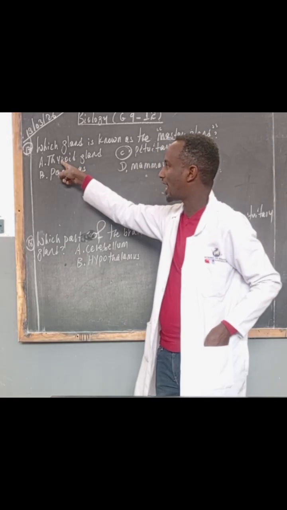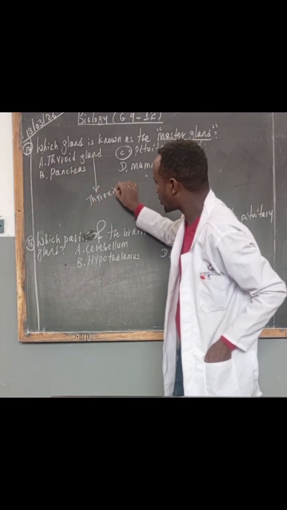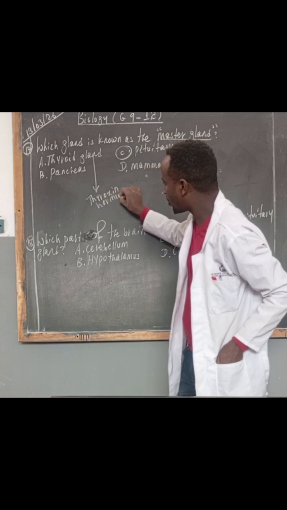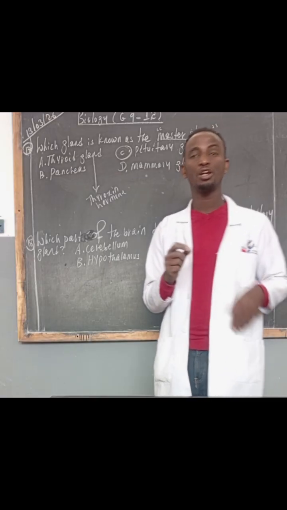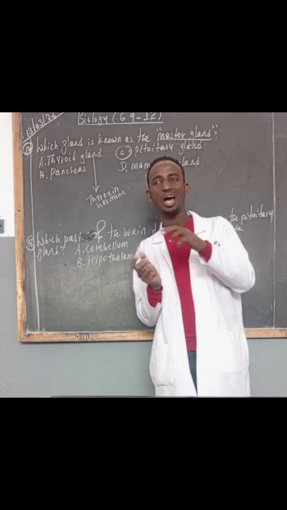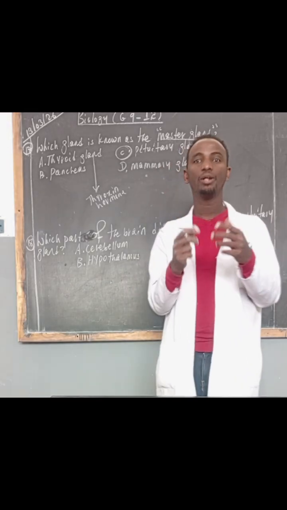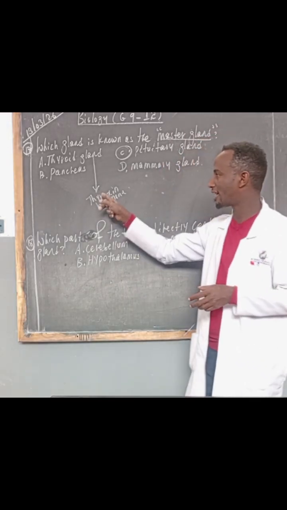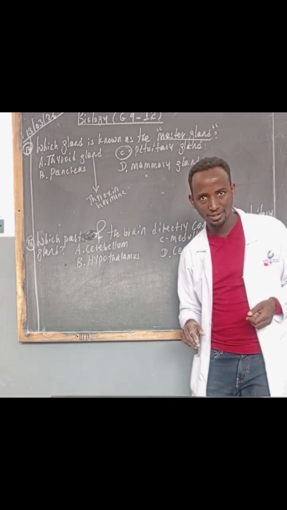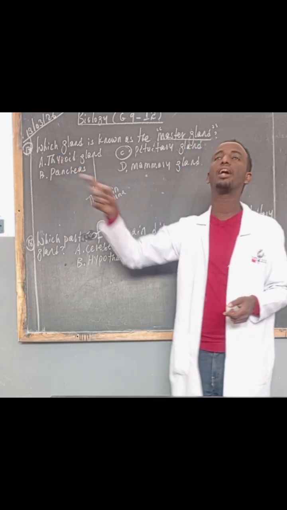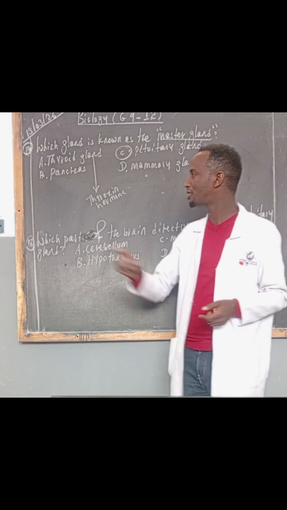How about the thyroid gland? The gland that produces thyroxine hormone. Thyroxine hormone basically controls body metabolism. The anabolic and catabolic reactions that take place inside your body are controlled by the thyroxine hormone produced by the thyroid gland. The thyroid gland is located inside your neck, and this gland produces this hormone.